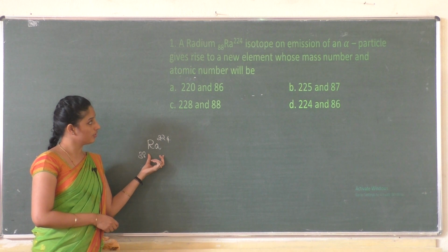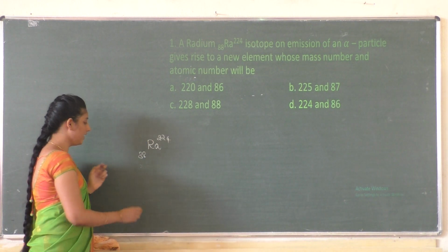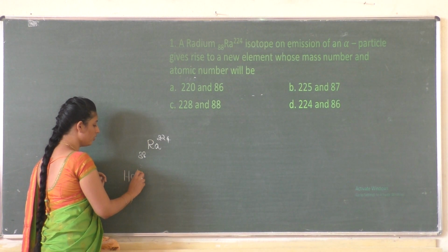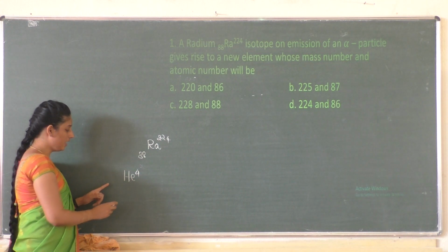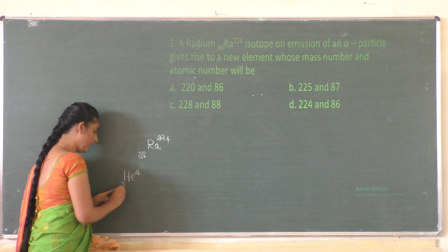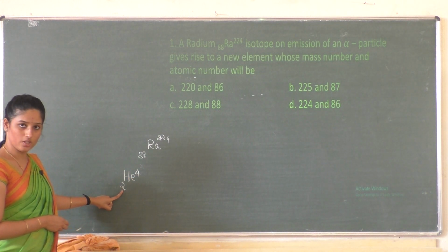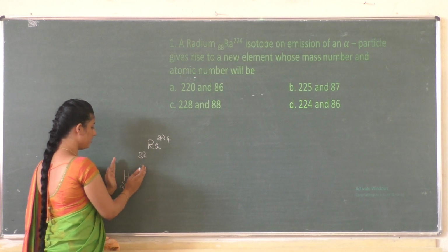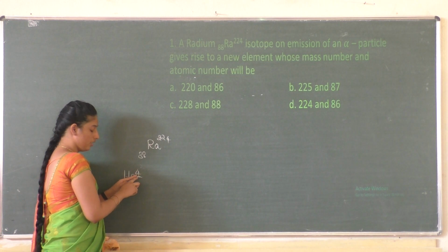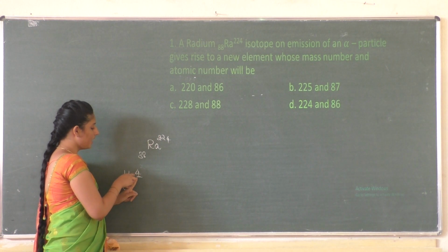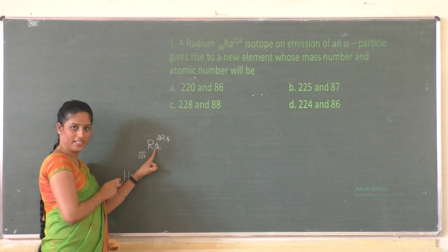So we know that an alpha particle is equivalent to a helium atom, with the mass number 4 and atomic number 2. What happens if an alpha particle is emitted from this radium isotope?